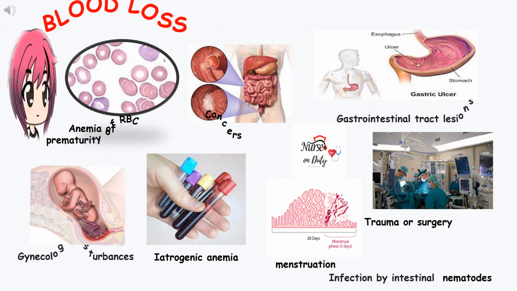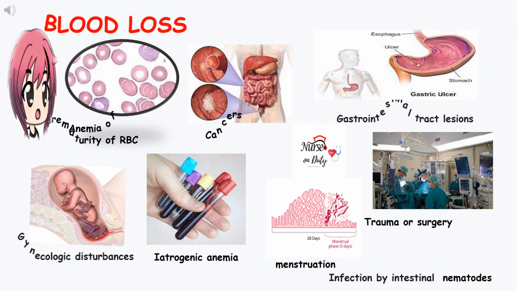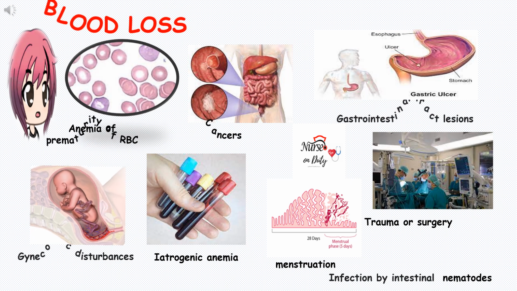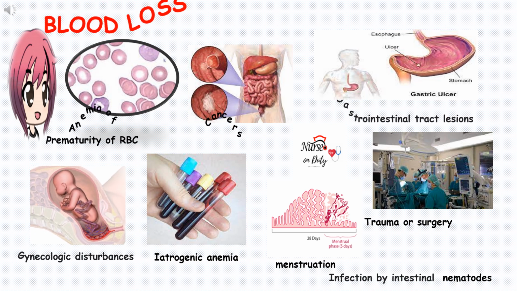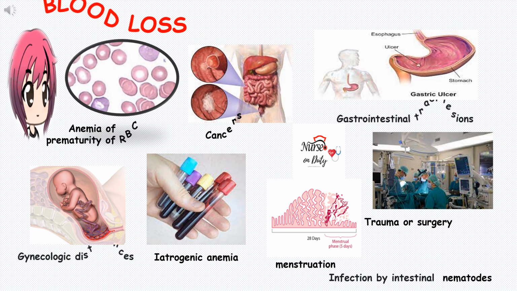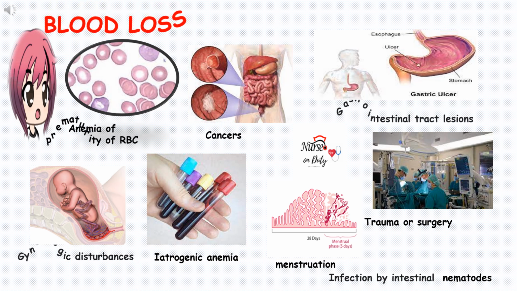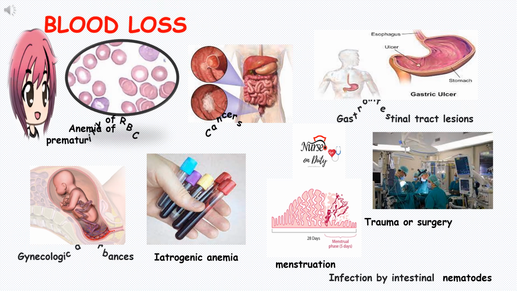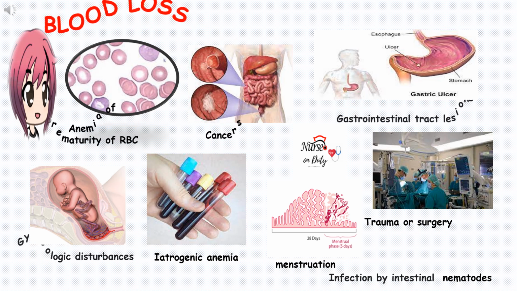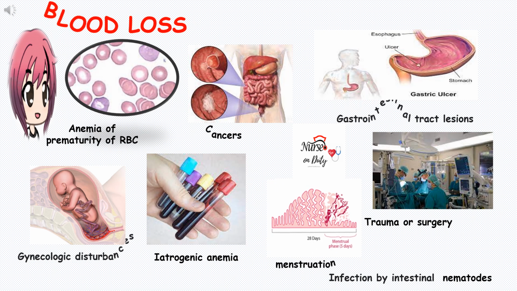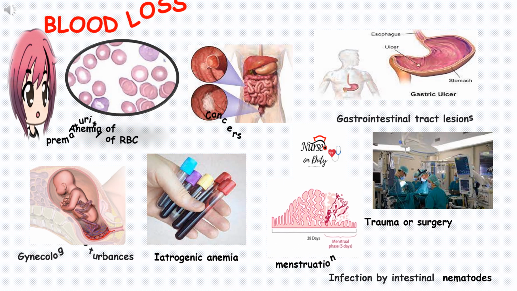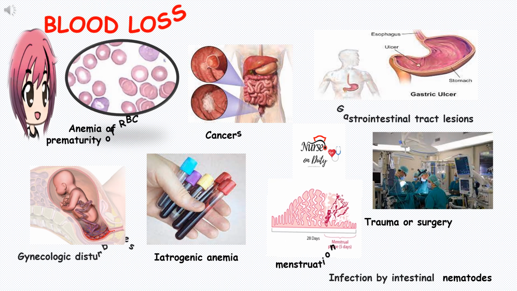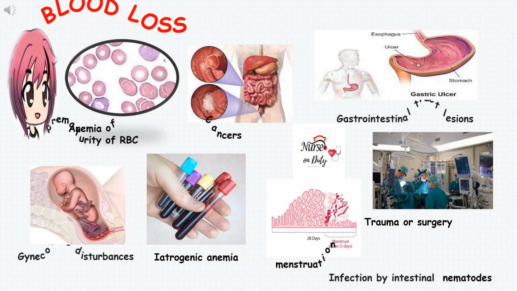Gynecological disturbances like placenta previa and placenta accreta, where the placenta is attached deeply into the uterus and portions of the placenta are not able to detach from the uterus, cause severe bleeding or chronic blood loss. Also preterm labor, abruptio placenta, and uterine rupture. So those are the gynecological disorders or disturbances that may lead to bleeding.